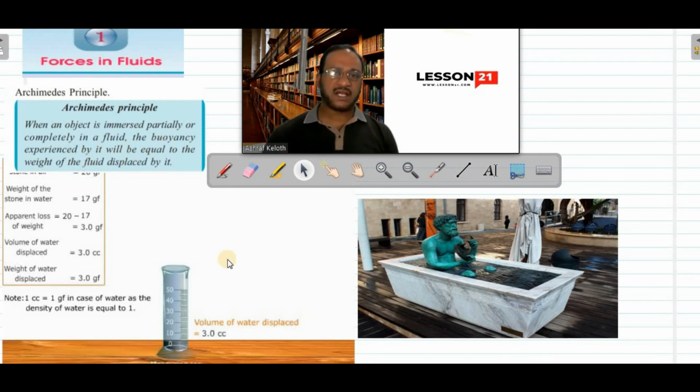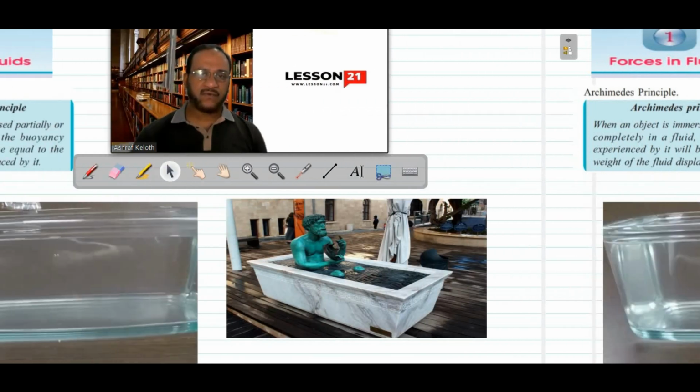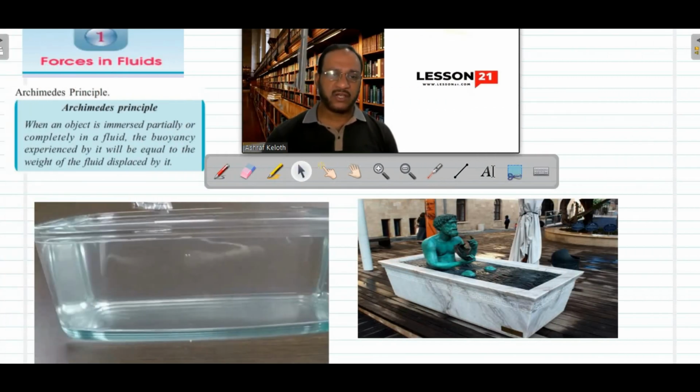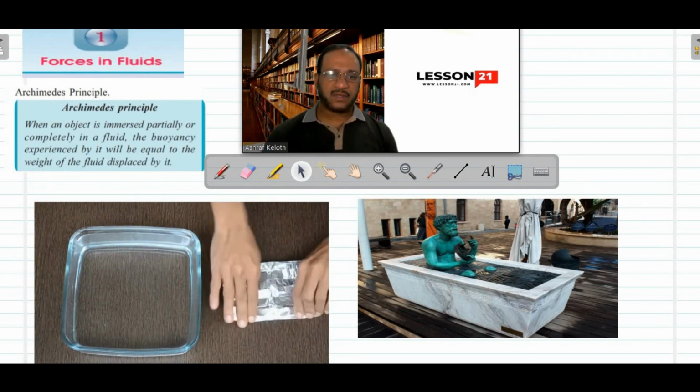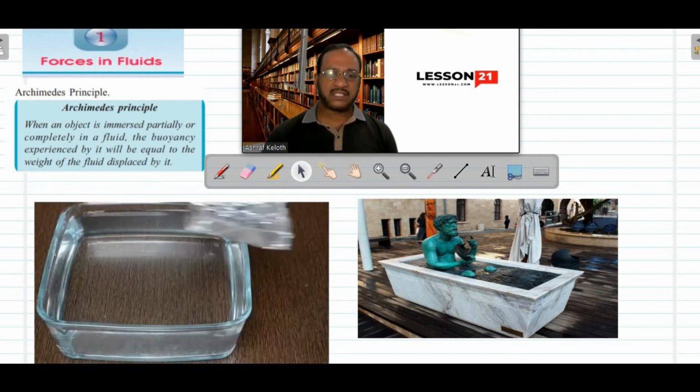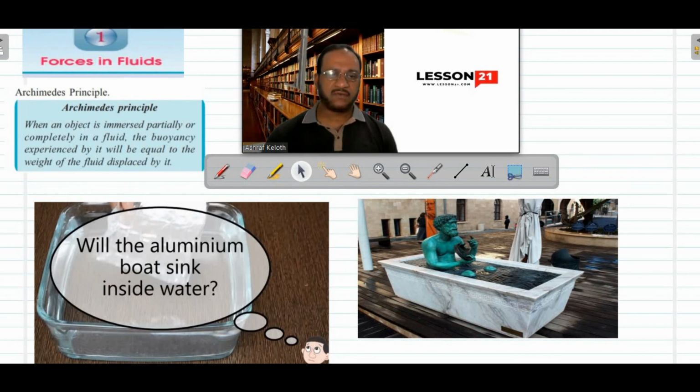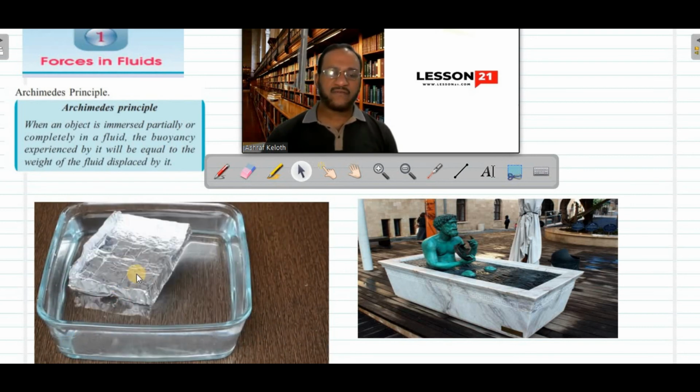Now we'll see what is the condition of flotation. An aluminum foil folded into small size, you see it will sink into water. Because now the weight is more and the buoyant force is less. Now I am making this same aluminum foil in the shape of a box with a large volume. Now you can see the aluminum foil is floating. Before, the same aluminum foil sank into water. What is the difference? Now the volume is more. When a body is immersed into water, the volume of water lifted up will be equal to the volume of the object immersed inside it.